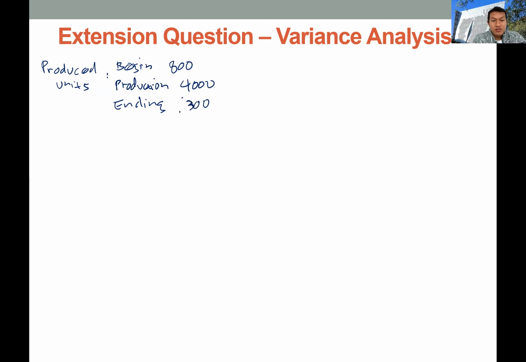So we can deduct this ending balance, then we get the units produced during the year. 4,800 minus 300, we get 4,500 units produced during the 2010 financial year.